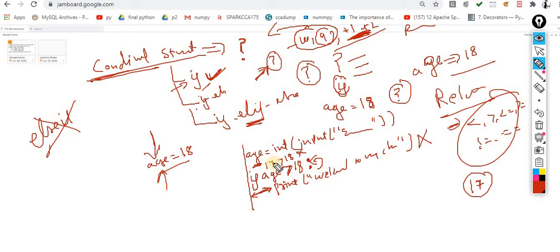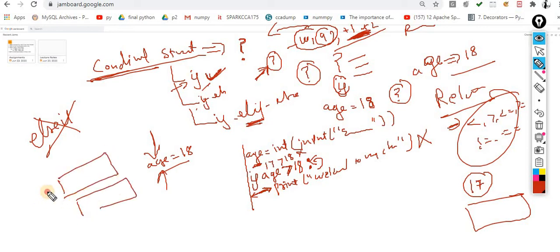Now in the first case the user entered 17 and he didn't get any message. Now he is confused: sir, why is my data not processed? Let's suppose the same scenario: you are entering a username and password, you are entering a wrong username and password, but you are not getting any message. Then what will you do? You will retry, clicking on login again. But when you get the message that your username and password is invalid, you will immediately think about whether this is right or wrong, so you will check it.